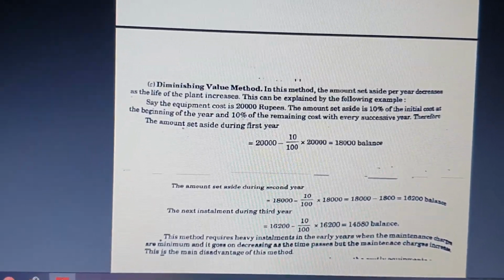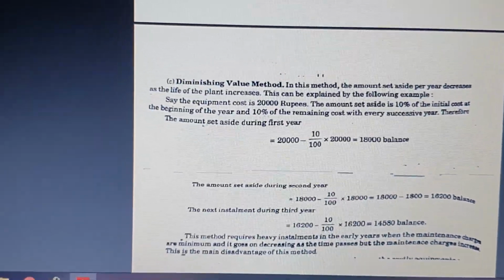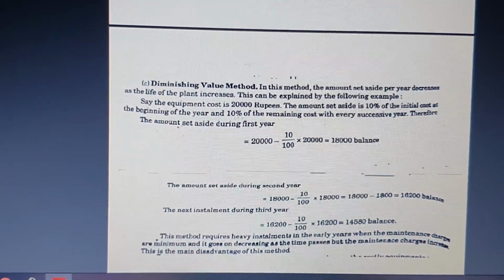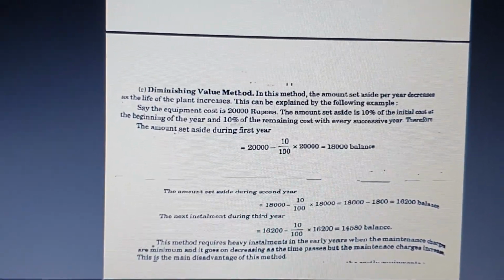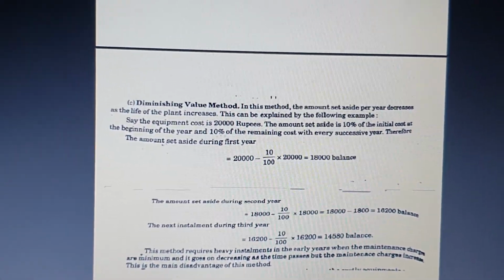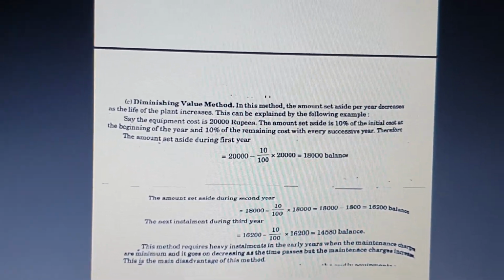Here the equipment cost is 20,000 rupees. The amount set aside is 10% of the initial cost at the beginning of the year, and 10% of the remaining cost at the end of each successive year. So which is 20,000 minus 10%, which is 10 by 100 into 20,000.